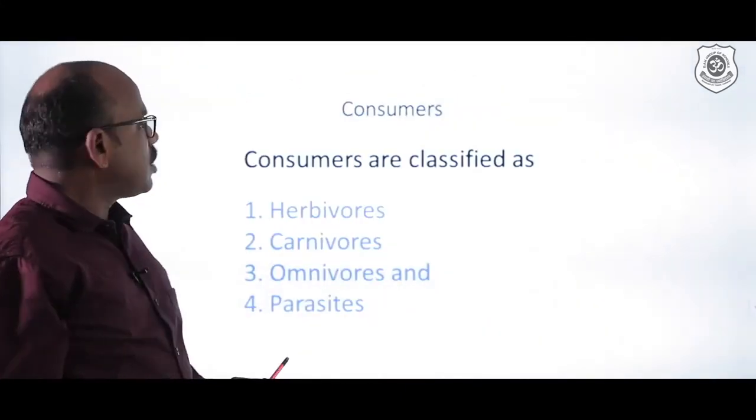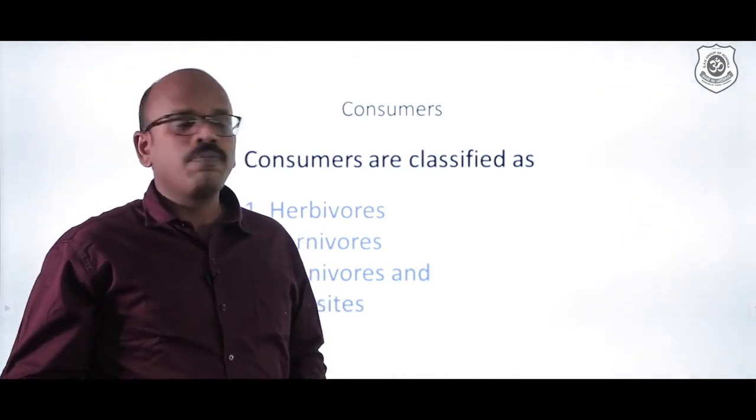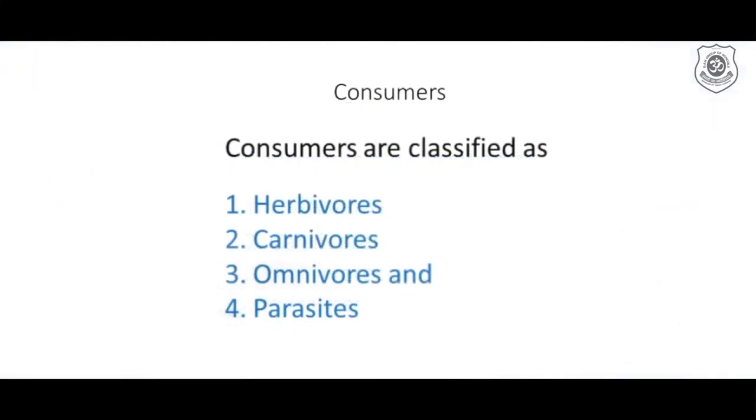Now, let us go to the next level of the organisms called consumers. Consumers are classified as herbivores, carnivores, omnivores and parasites. First is a herbivore. What is this herbivore? Herbivores are animals which feed on these producers. These organisms have an adaptation to feed and digest the food, that is, the producers, and derive energy from them.